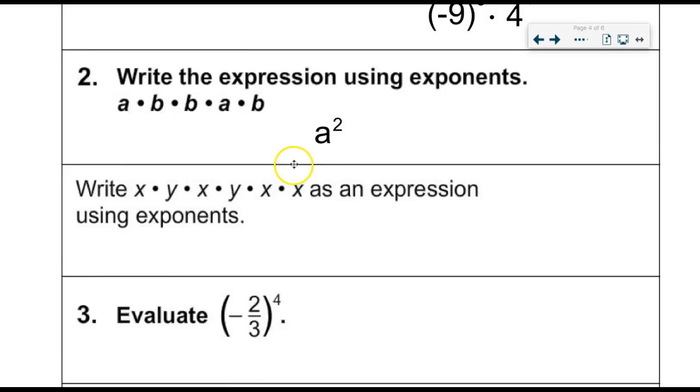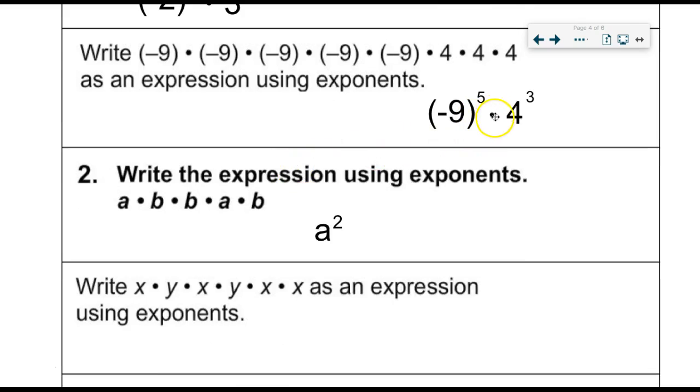And so here's the thing. Up here, I was mentioning this dot earlier. It is necessary for numbers. It is not necessary for letters. So you can simply write this as A squared B to the 3rd power, just like this. We don't need the dots in between the A's and the B's.